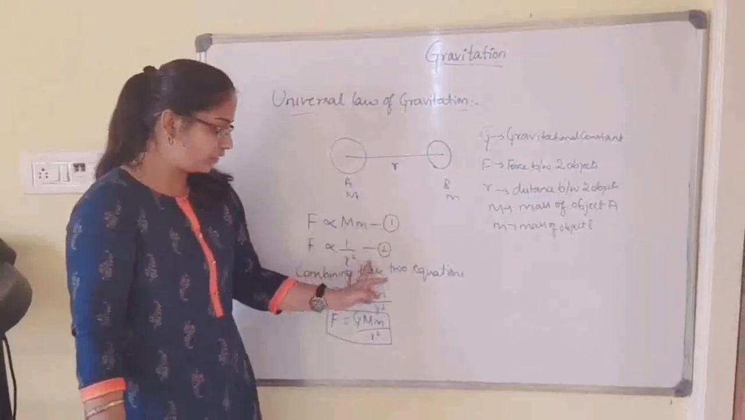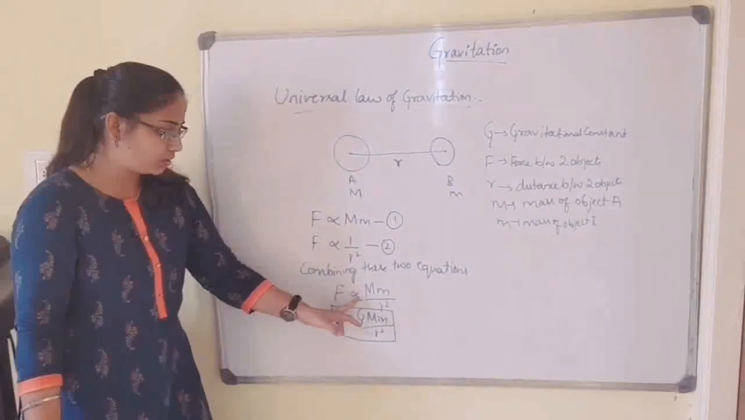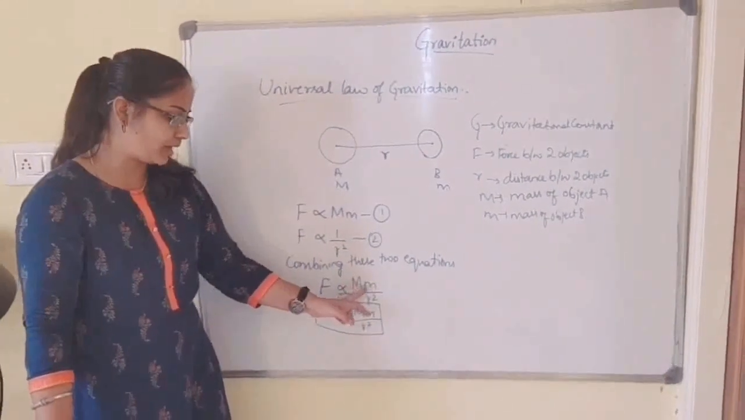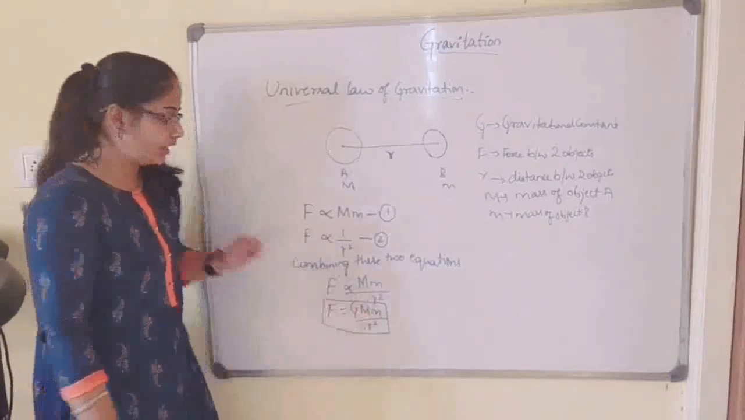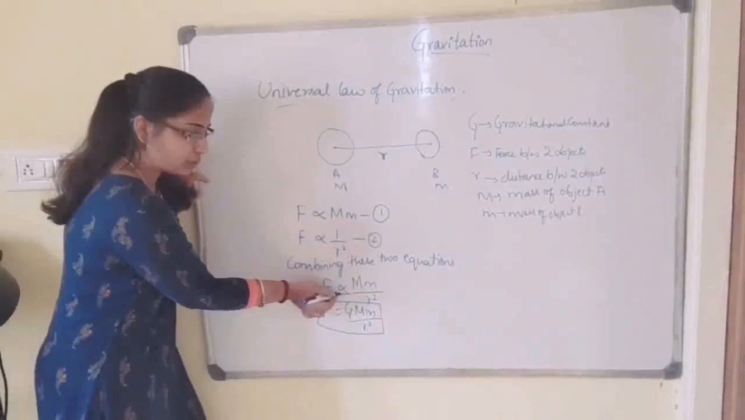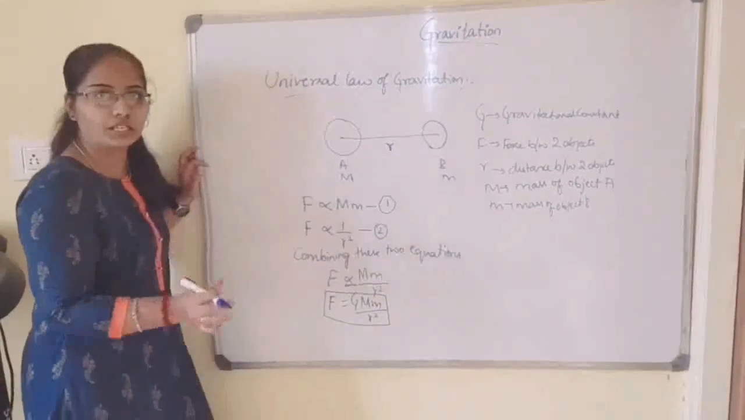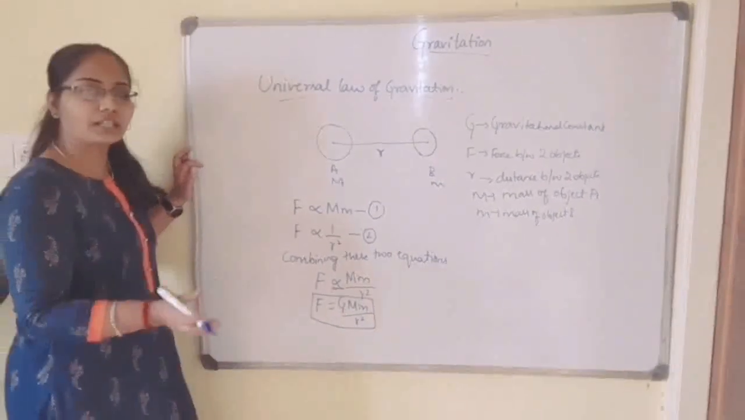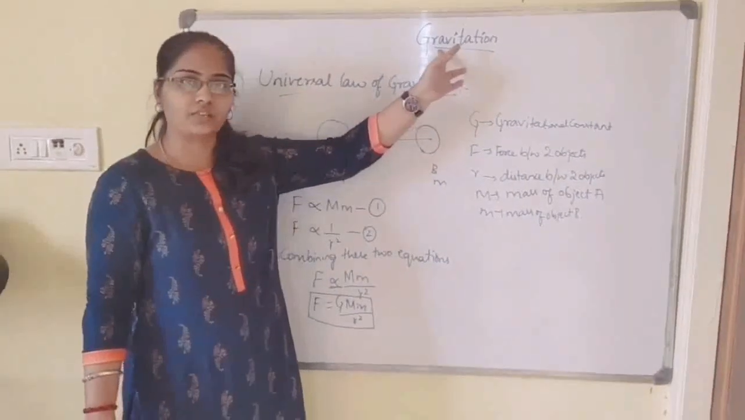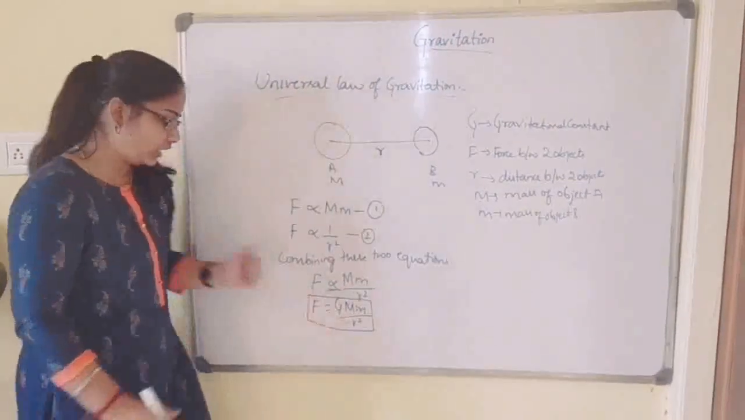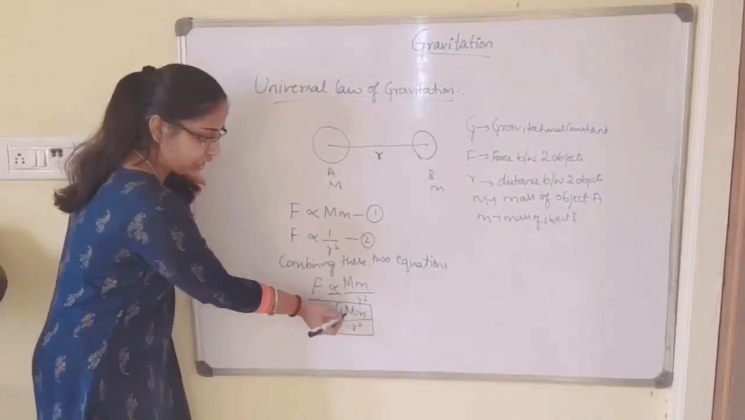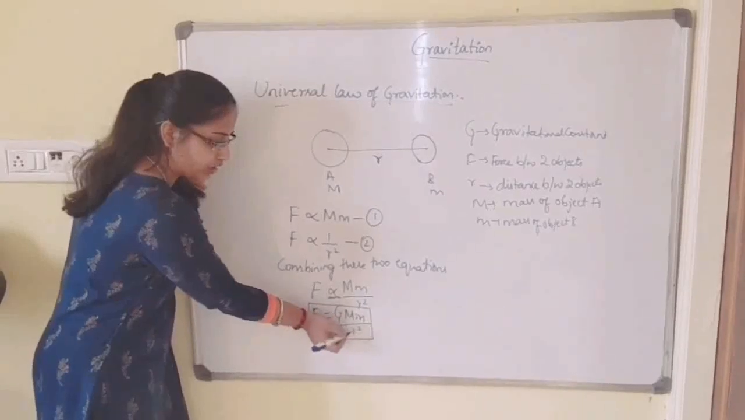Combining these two equations, F is proportional to capital M, small m, that is the product of masses, divided by r square. What is this? This is the proportionality, and to remove this proportionality, we should use a proportionality constant. That constant is said to be the gravitational constant, which is given by capital G. On equating, we get the expression F is equal to G capital M small m over r square.